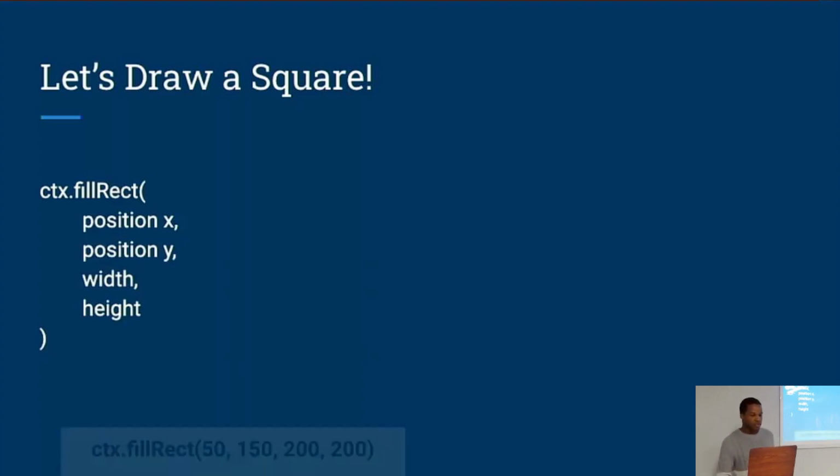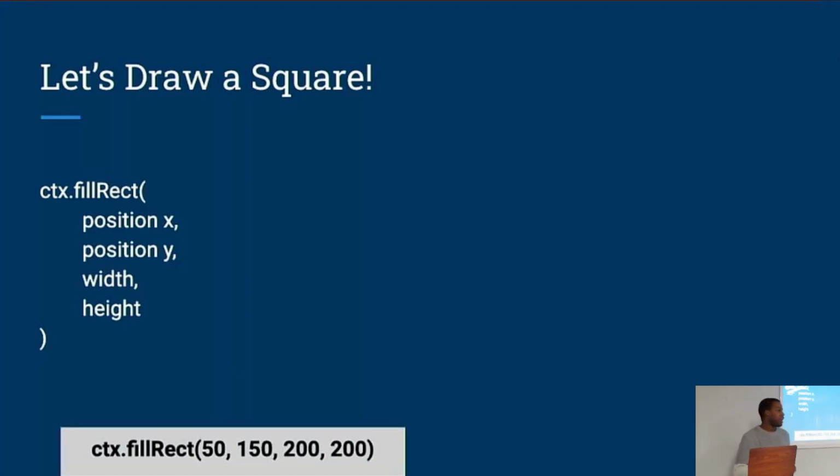So, for example, if I wanted to make a square, and I wanted it to appear 50 pixels to the right and 150 pixels down, and I want it to be 200 by 200 pixels wide, then I would call fill rectangle with the arguments like so.